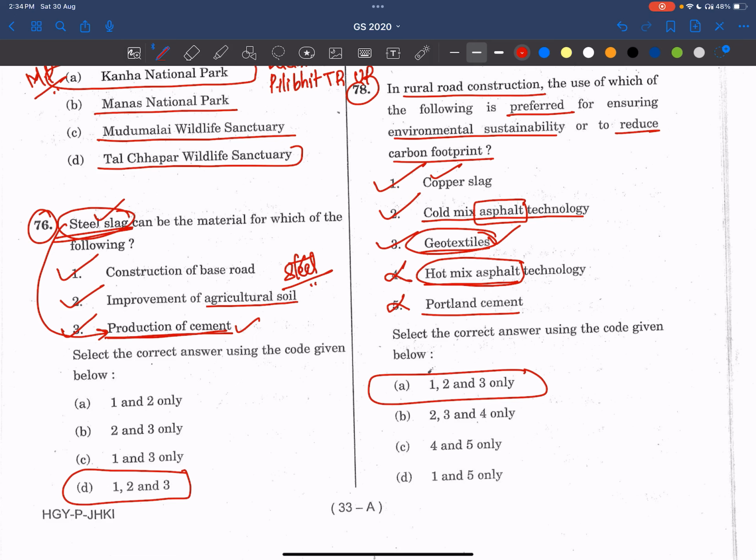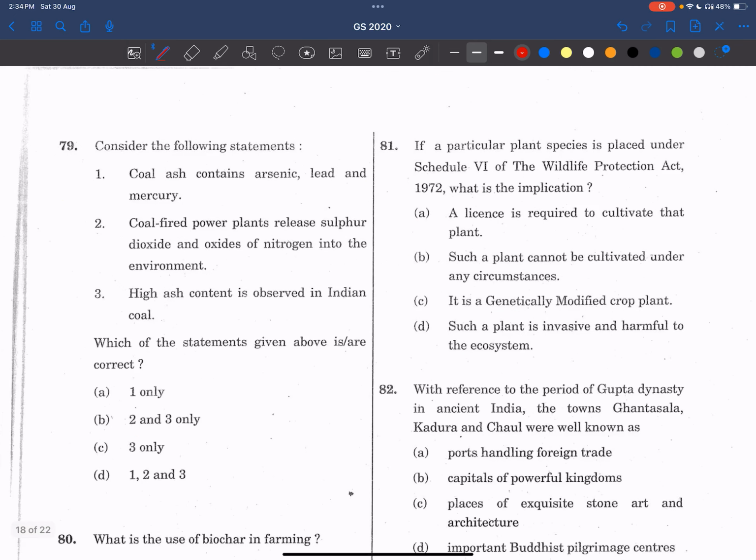Very simple question. Now, coming to 79th, consider the following statements. Coal ash contains arsenic, lead, and mercury. Yes, friends, we know power plants, especially the coal-based thermal power plants, are releasing mercury, right? It is there in the NCERTs. Now, coal-fired power plants release sulfur.